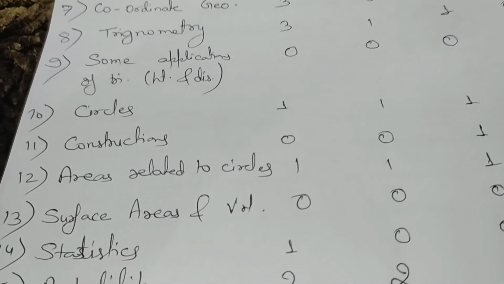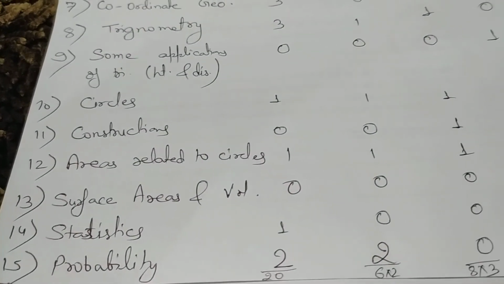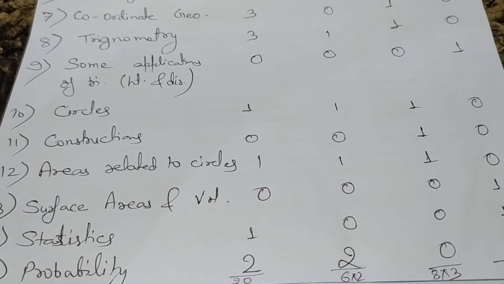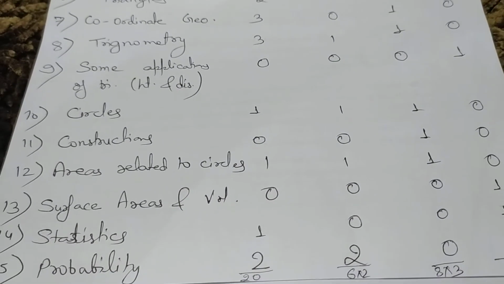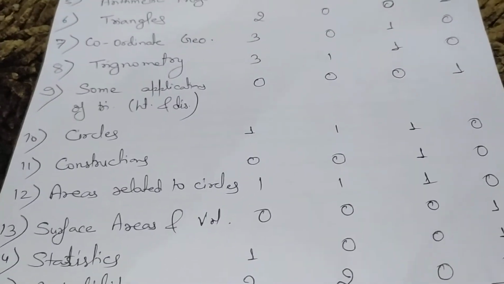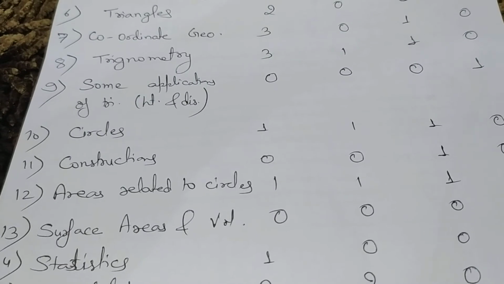The next chapter is circles. From circles there is only one question of 1 mark, one question of 2 marks, and one question of 3 marks that came in exams. There is no 4 marks question from the chapter circles.